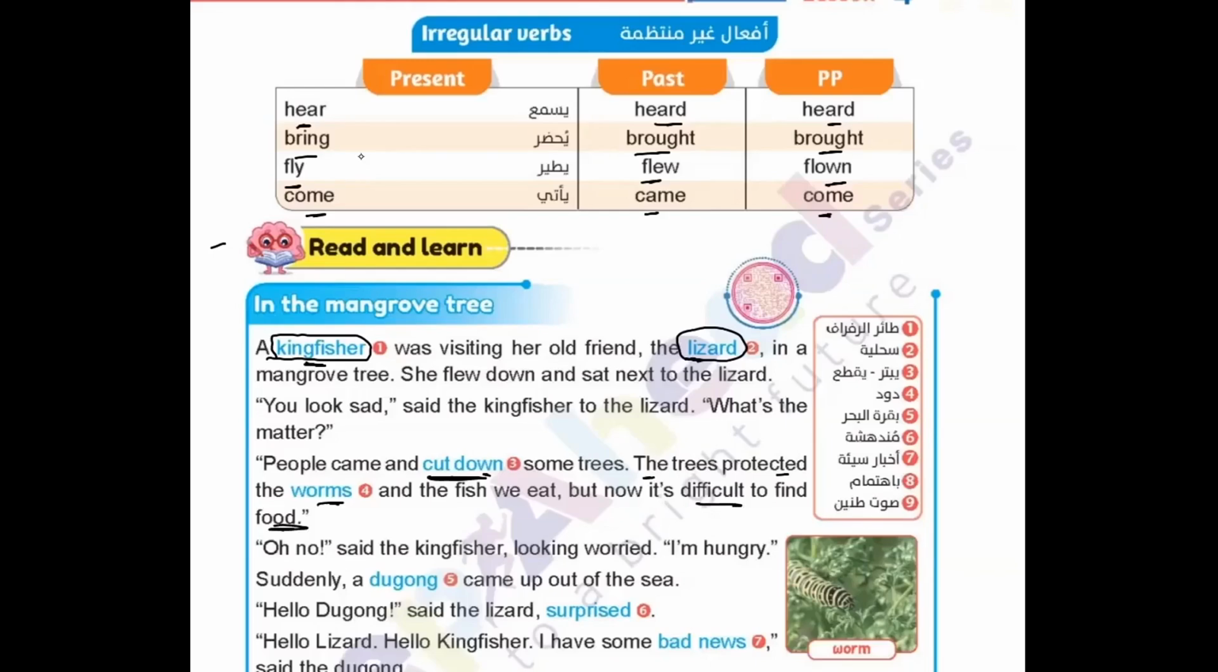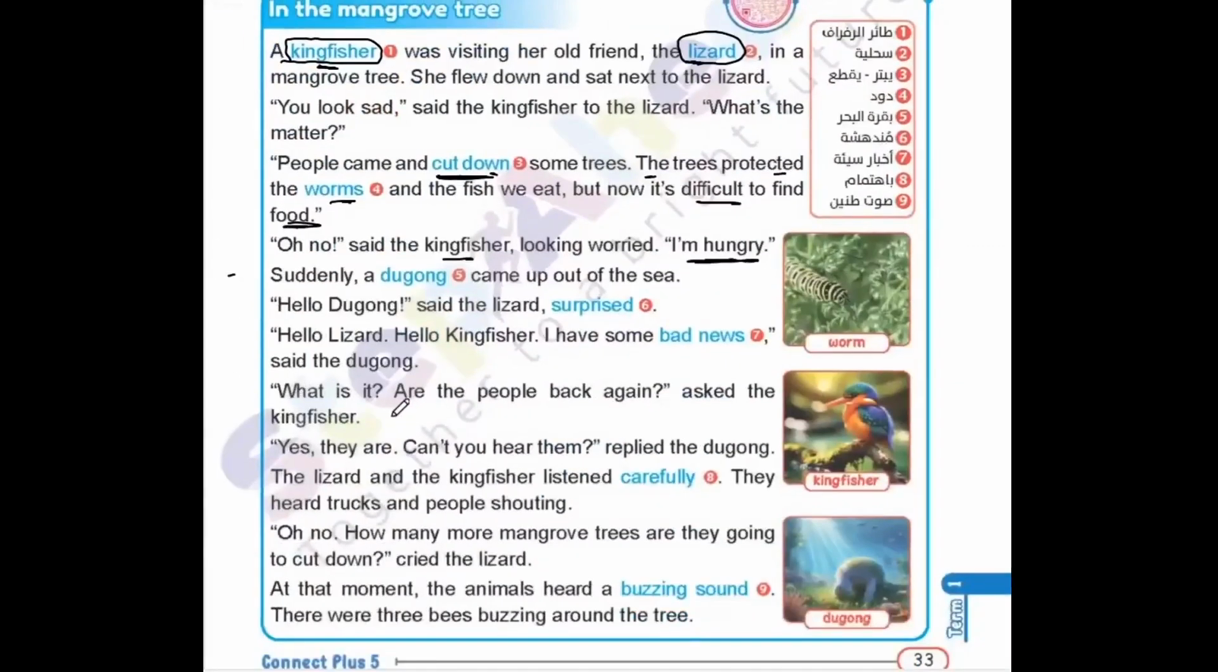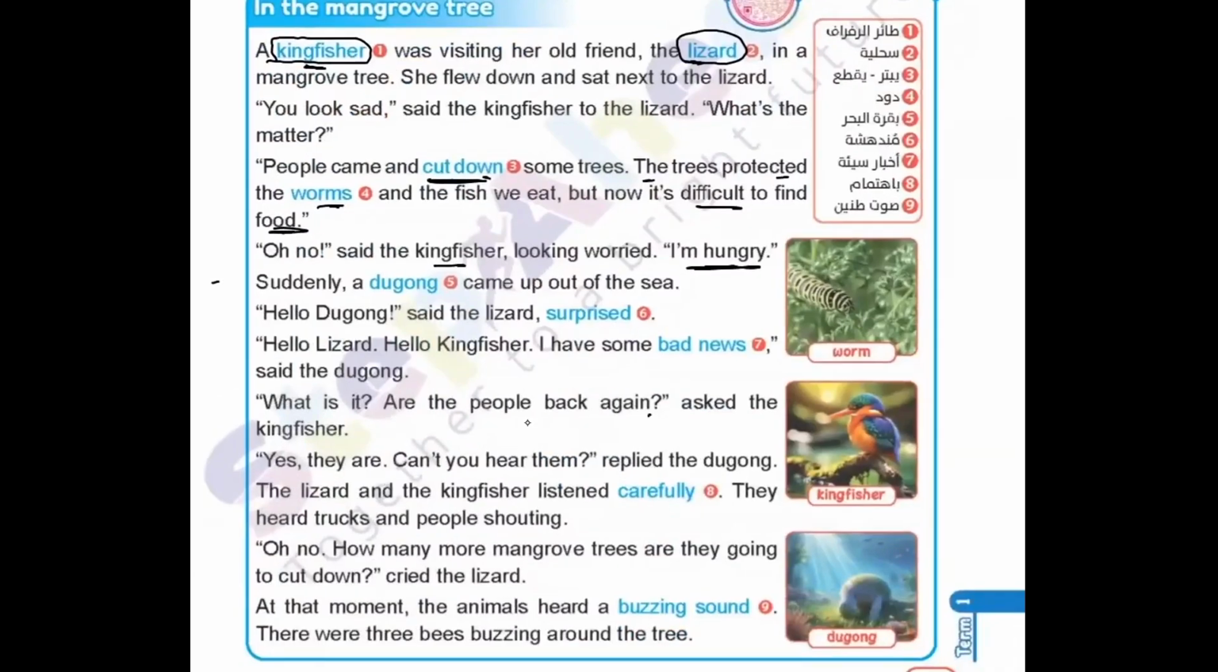"Oh no," said the kingfisher, looking worried. "I'm hungry." She is now hungry. She needs food. Suddenly, a dugong came up out of the sea. "Hello, dugong," said the lizard, surprised. "Hello, lizard. Hello, kingfisher. I have some bad news," said the dugong. "What is it? Are the people back again?" asked the kingfisher.